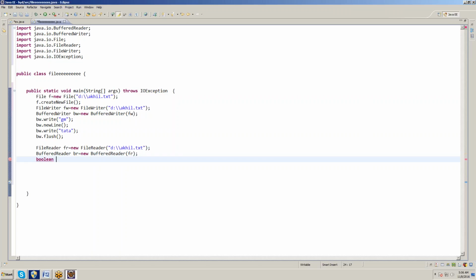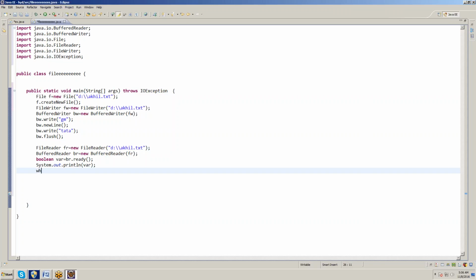Boolean var equal to br dot ready. Sysout control space var. Next. Now this is not important, madam. These two lines with boolean are not very important. There is no chance of using it in future, so that's the reason we wrote it here.